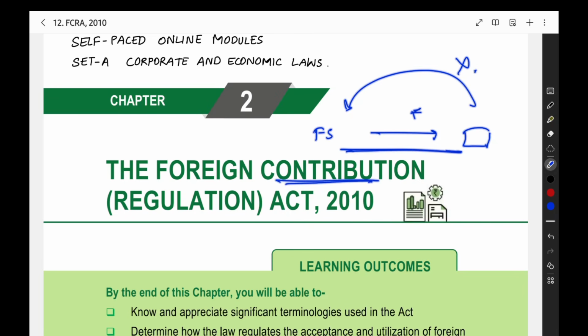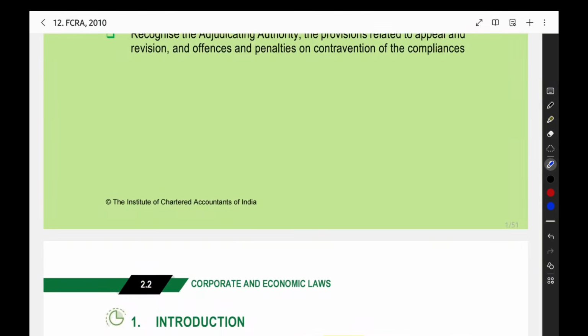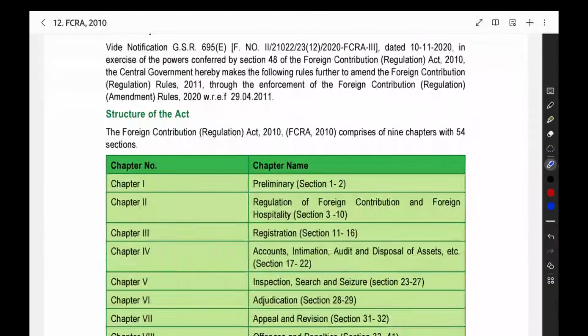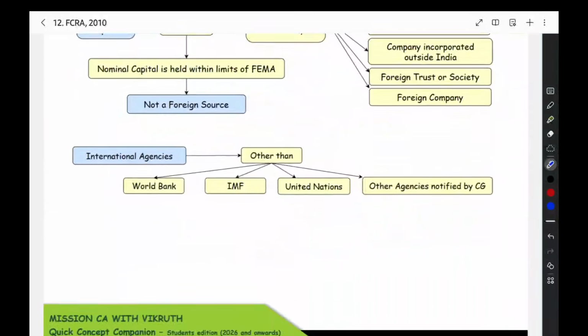You are getting something for free or for some other purpose. You are not going to give any goods or services outside India. So in simple meaning, from a foreign source you are getting some amount, you are in India, and in return you are not doing anything. That is the foreign contribution. Now we can see the actual definition of the foreign contribution.